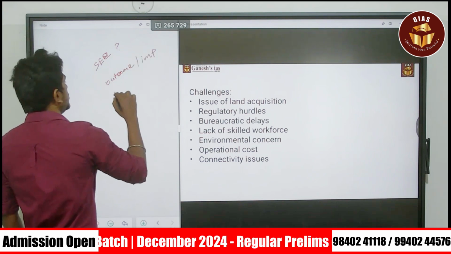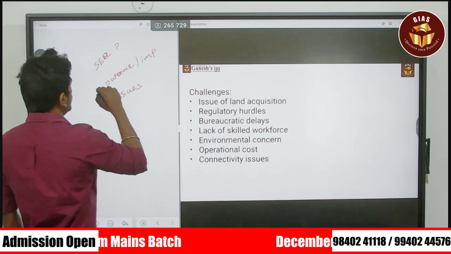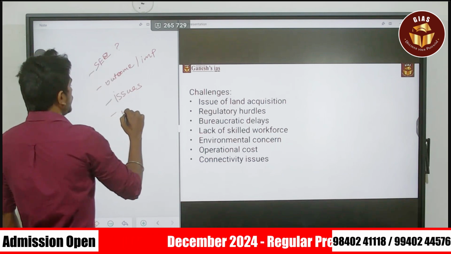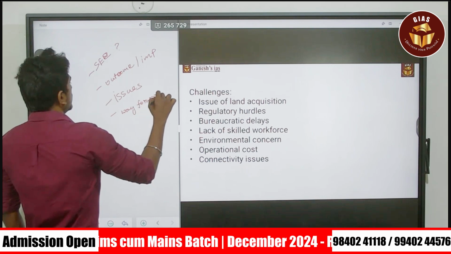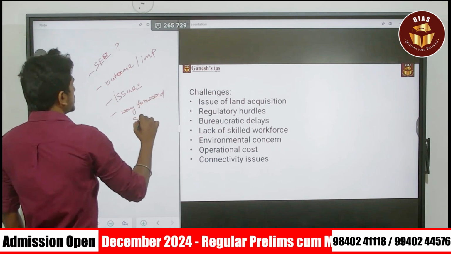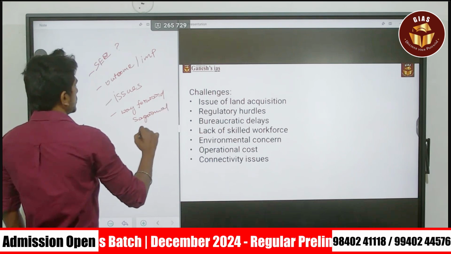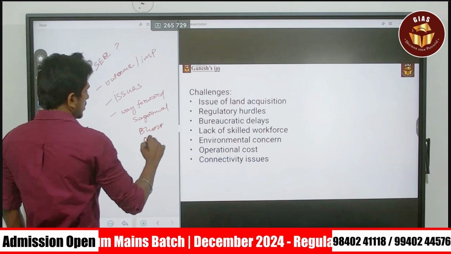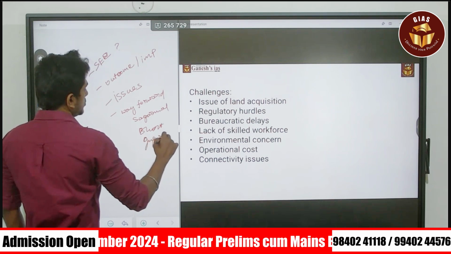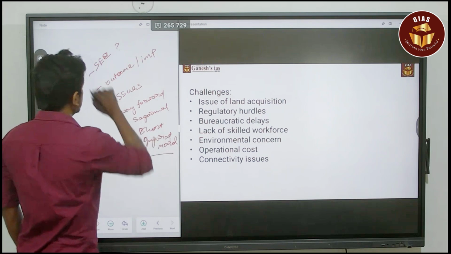Next, the issues that are affecting the SEZ, and then you have to give a way forward by mentioning projects like Sagarmala, Bharatmala, and also the Gujarat model. In such a way, you try to complete the answer. This is the holistic answer.